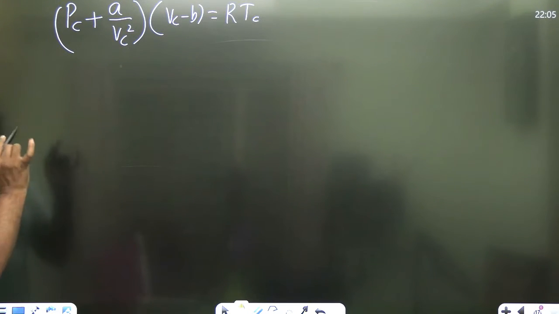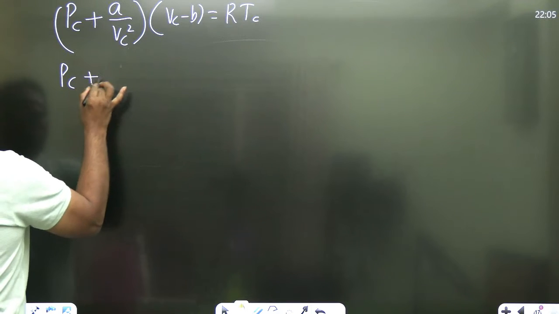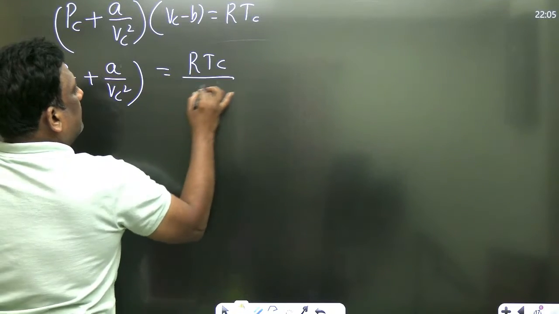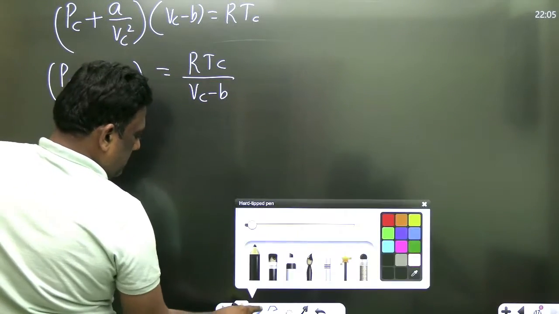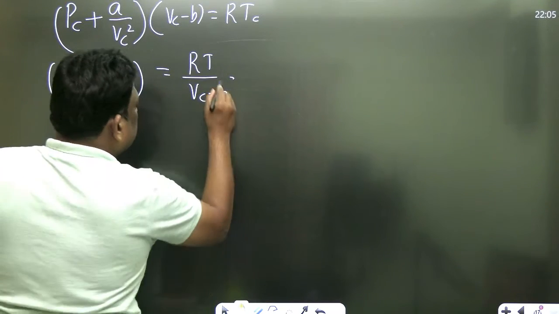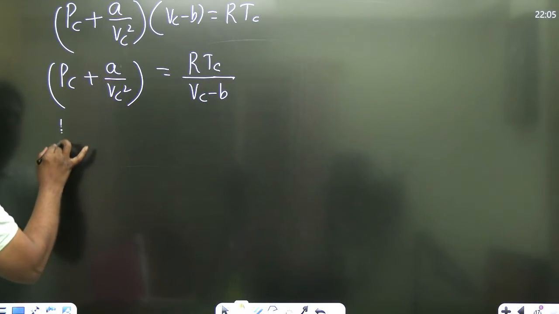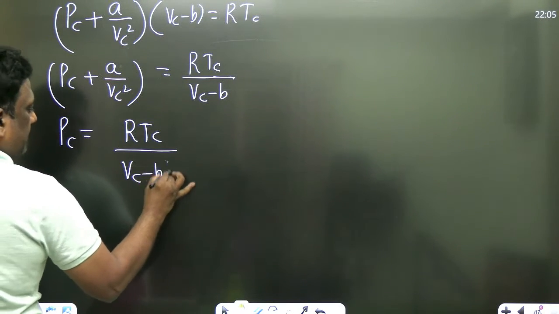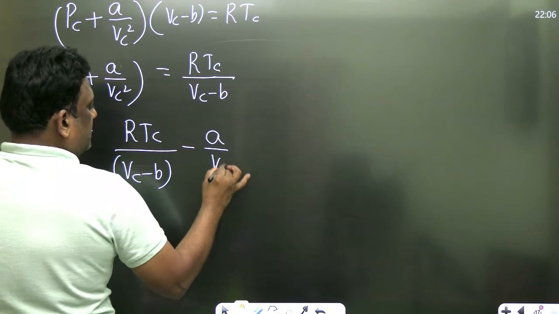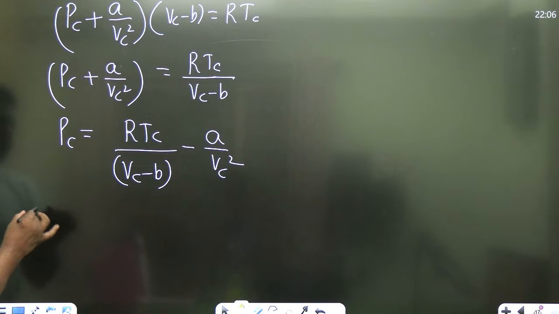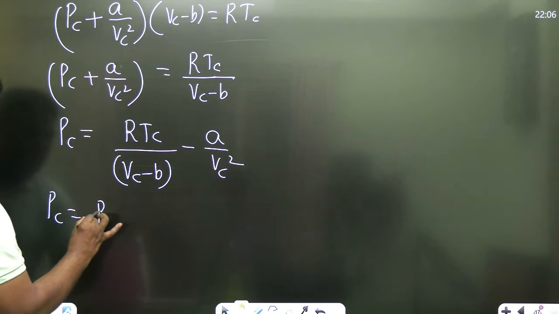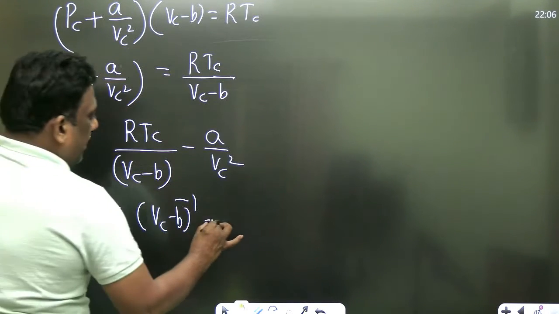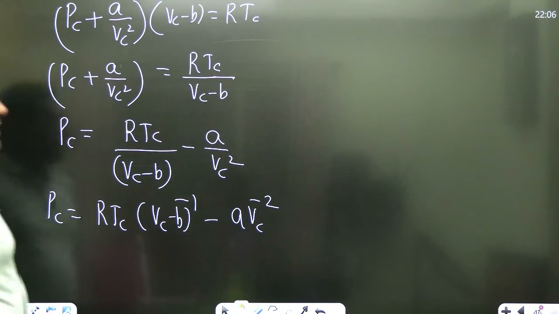Wonderful, my dear students. इधर देखो. Now I'll do like this. PC plus a by VC square is equal to RTC by (VC minus b). देखो, excellent sirs. Or this can be written as PC is equal to RTC by (VC minus b), minus a by VC square. Excellent. Now, can I write this as RTC into (VC minus b) power minus 1, इसको ऊपर ले जाओ, minus a VC power minus 2. Yes, my dear students. Yes.